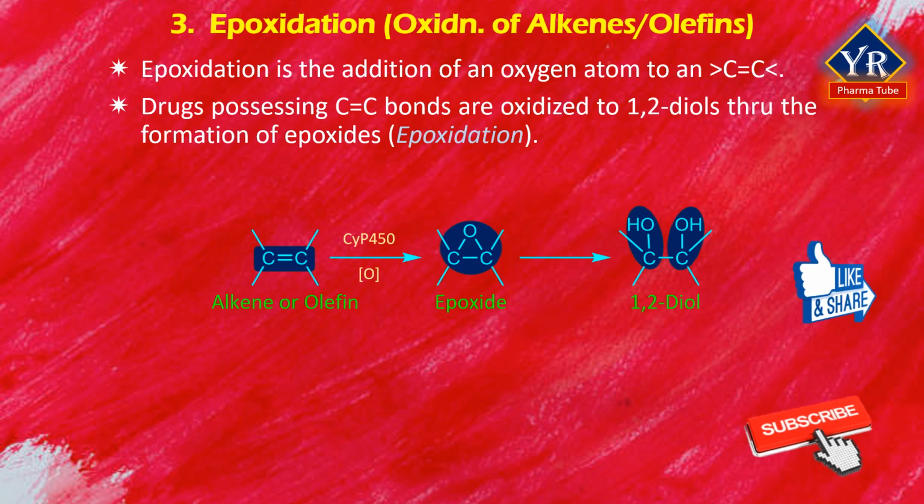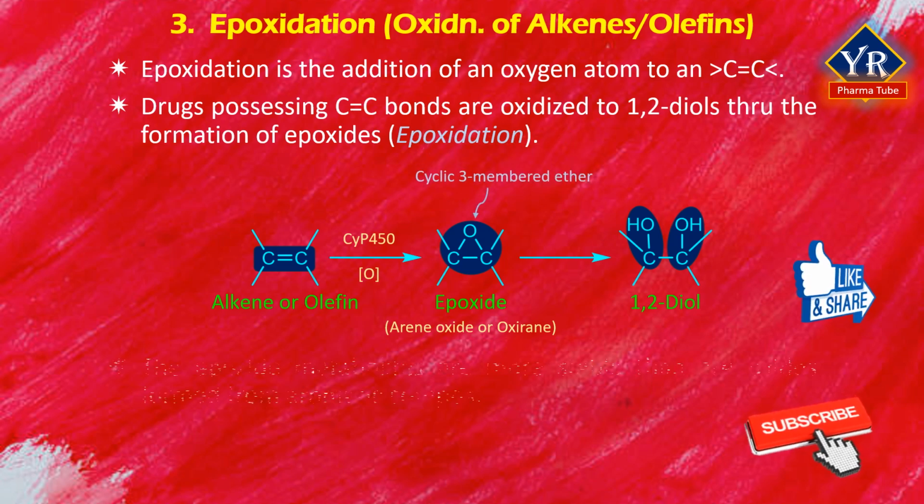The epoxides produced in these reactions are also known as arene oxides or oxiranes. Thus, epoxidation is a chemical reaction where an oxygen atom is joined to an unsaturated carbon to form a cyclic three-membered ether.